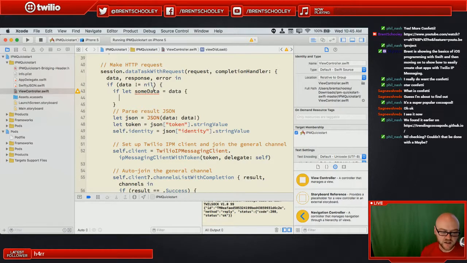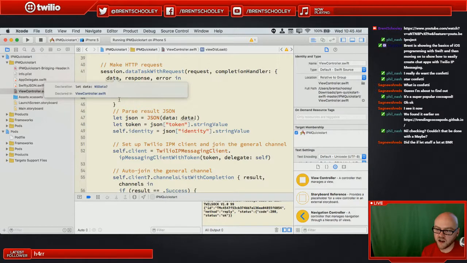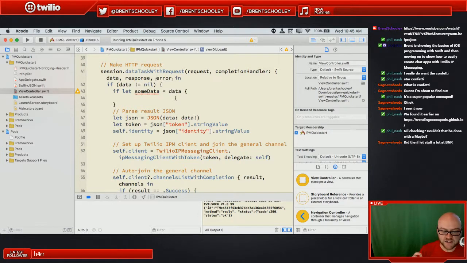It says try to set, because this is an optional, and we can see that if you option click on any variable, it'll give you a little popover that tells you some more details about it. And this one has a question mark at the end of it, which basically tells me that this could be nil. It could be because it's got a question mark. That's called an optional.